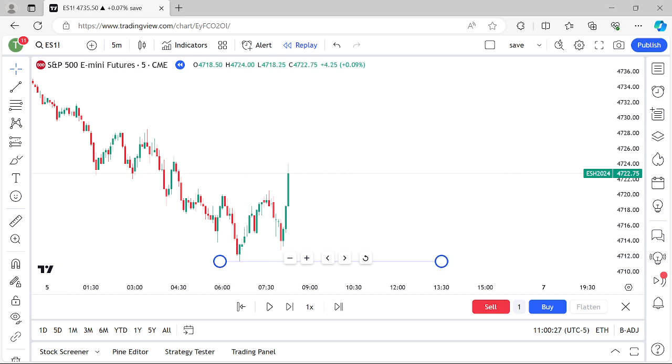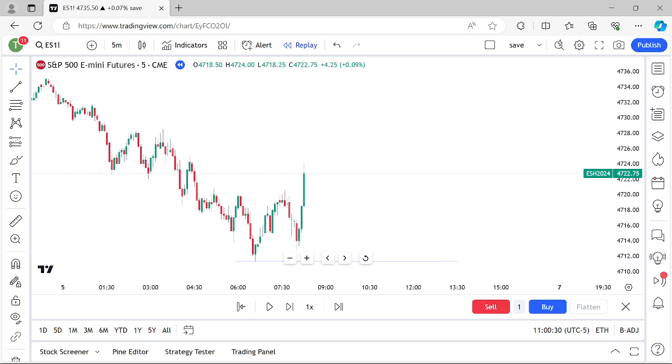So on ES, we're pressing up here. We created that liquidity beneath this low. We're coming up on high impact news. So of course we want to see that high impact news play out. We're not positioning anything before that high impact news. We want to see that play out. We want to see it do the damage.